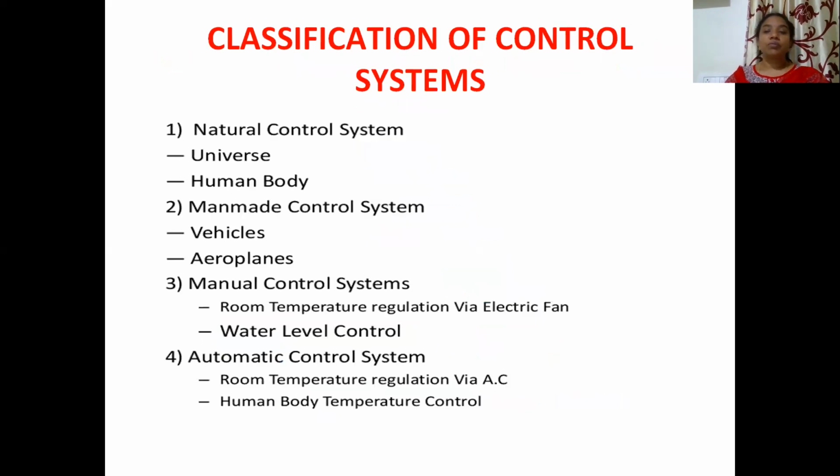Now let's come to the classification of control systems in detail. The first one is the natural control system. The best example for a natural control system is the complete universe. Next comes the human body. Our human body itself is a control system. So let me elaborate on how the human body is an example of a control system.